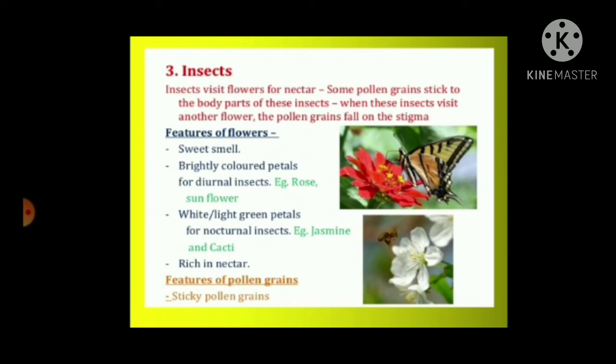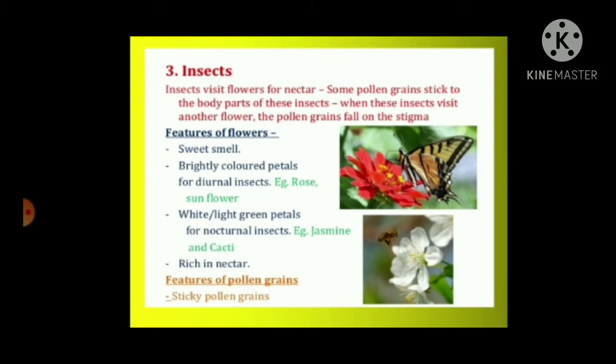Insects. Insects visit flowers for nectar. Some pollen grains stick to the body of these insects. When these insects visit another flower, the pollen grains fall on the stigma. Features of the flowers: smell. Sweet smell. Brightly colored petals for diurnal insects.